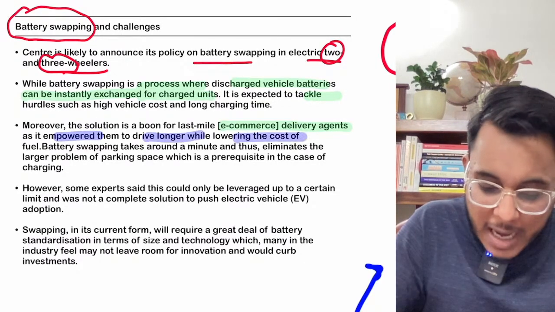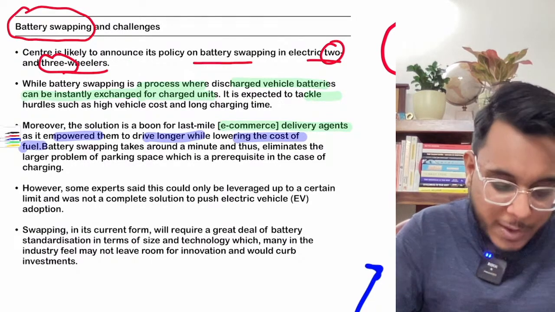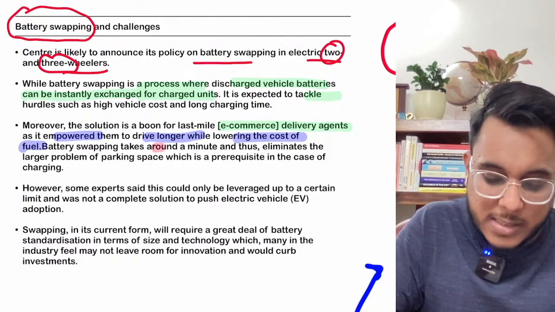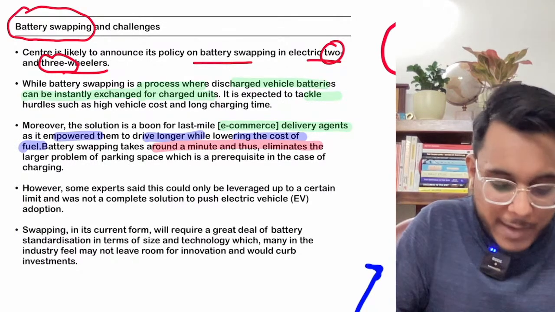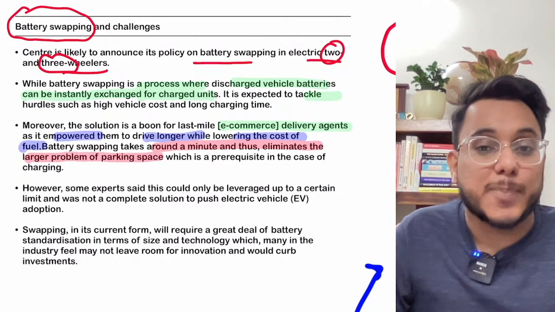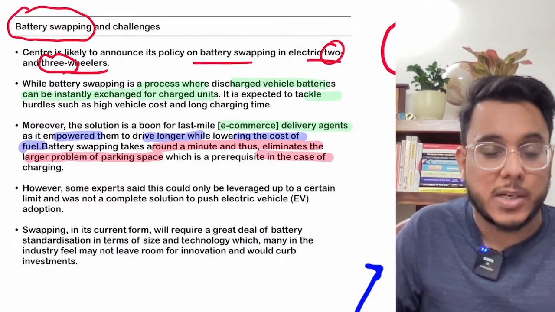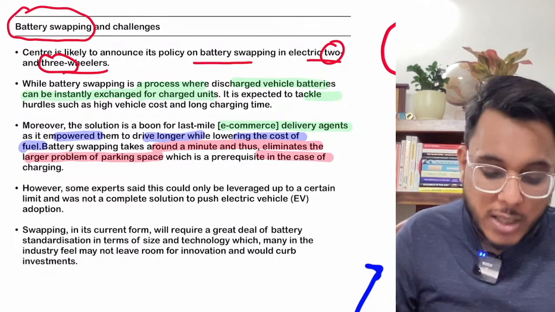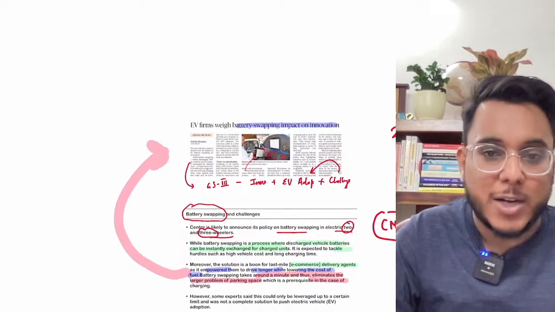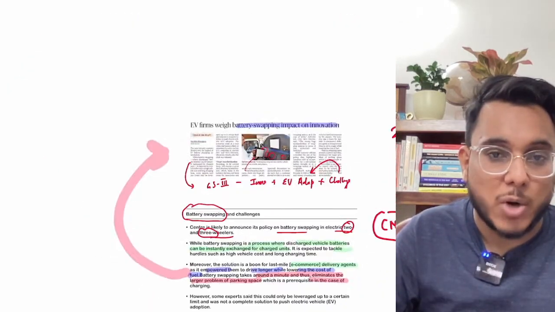Moreover, the cost of the fuel will also come down, and I told you that the entire battery swapping process can be completed in a minute. So therefore it will eliminate the problem of parking space that I told you about, which was a prerequisite and a very big challenge. So this battery swapping is a kind of sustainable solution that could be brought.